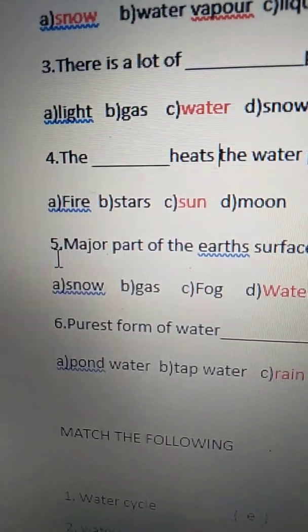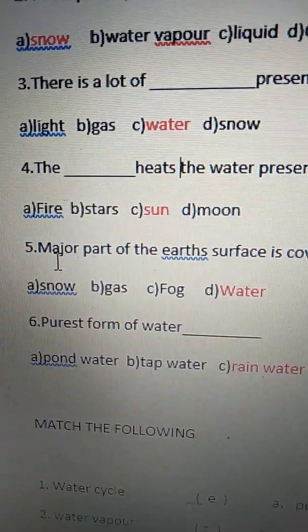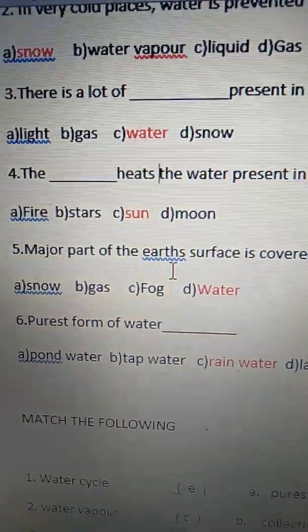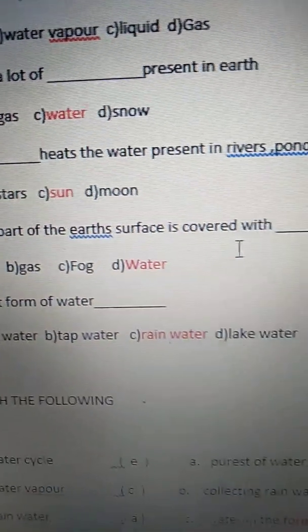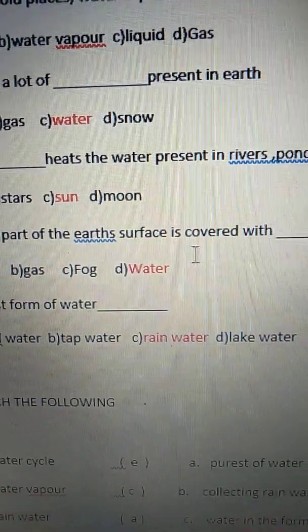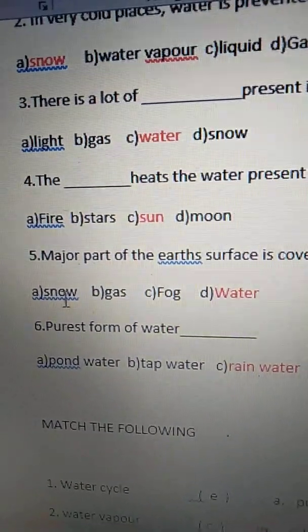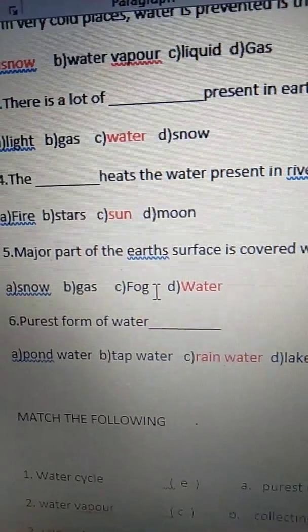Now see the fifth one. Major part of the earth's surface is covered with dash. Option A snow, option B gas, option C fog, option D water.